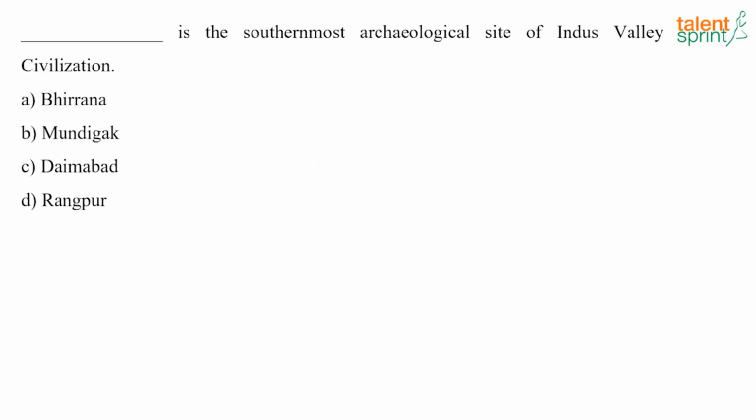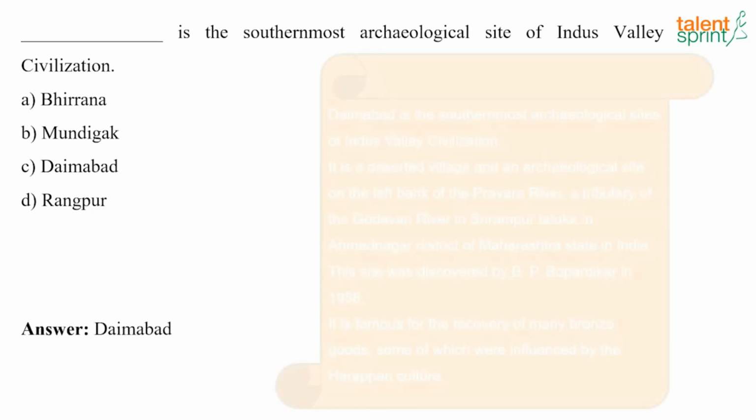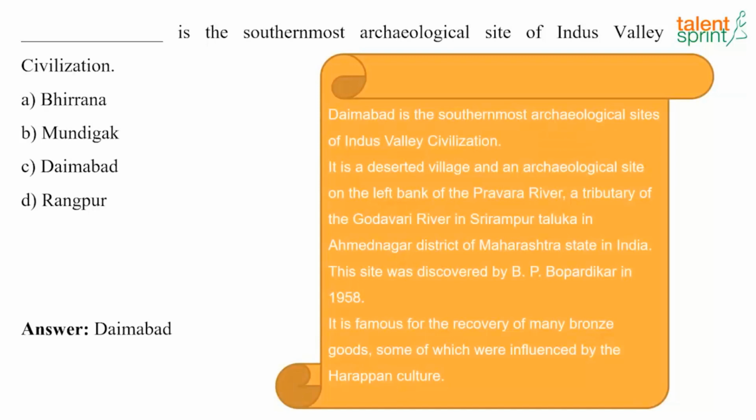Now the next question: blank is the southernmost archaeological site of the Indus Valley civilization. And the answer here is Daimabad. So Daimabad is the southernmost archaeological site of the Indus Valley civilization.